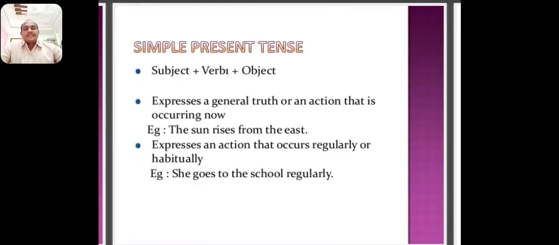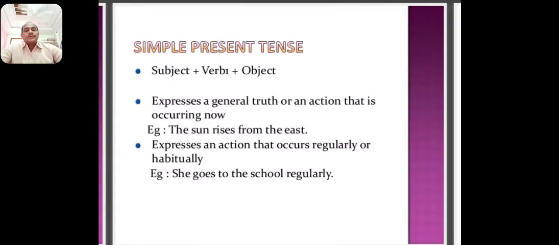The simple present tense is used to express science and mathematical laws. For example, for every action there is an equal and opposite reaction. Natural numbers are the subset of integers. Air flows from high pressure to low pressure region. For this type of sentences, we use simple present tense to express them in English.